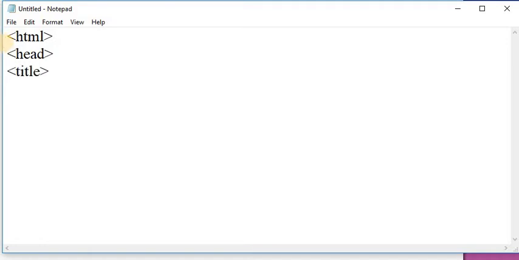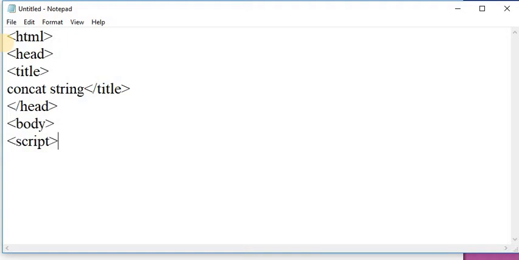In the title, I am taking the title as concat string, and after that close the title tag. After closing the title, I close the head tag, and after that take a body tag. In the body tag, I am writing a script tag.